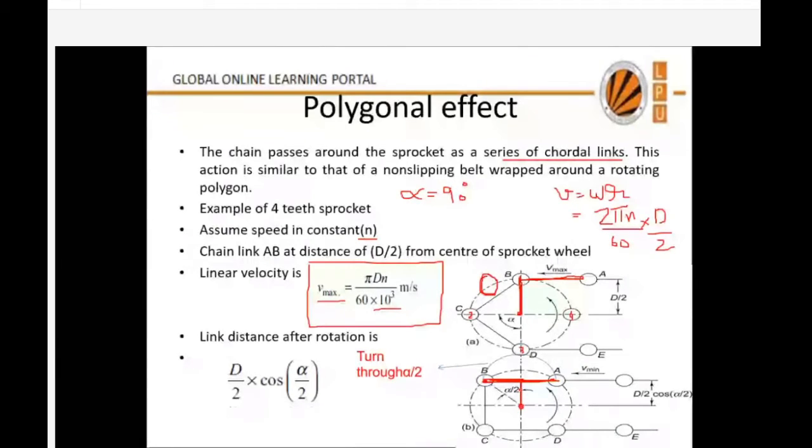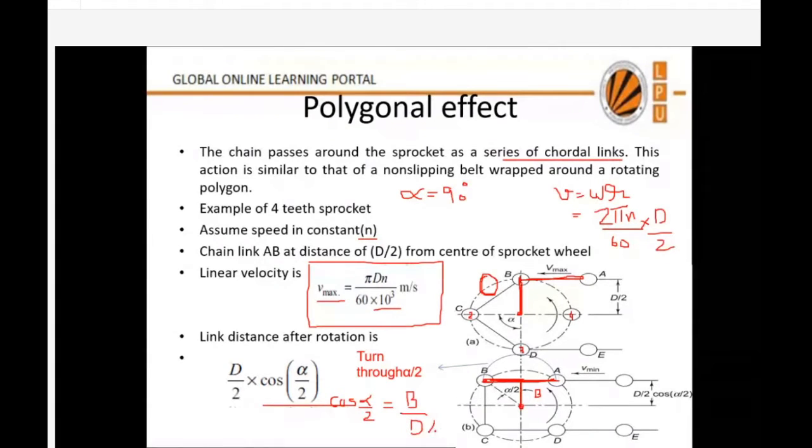Distance, cos. So you know that cos alpha by 2 will be base upon hypotenuse. So I write base as this. I need to find this distance. Base I am interested in finding. Base upon hypotenuse, hypotenuse is D by 2. So what will be the value of base now? Base will be D by 2 cos alpha by 2. So this will be the distance of the chain link from the center of rotation.